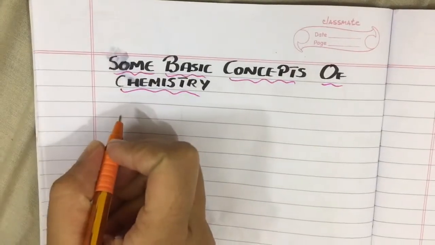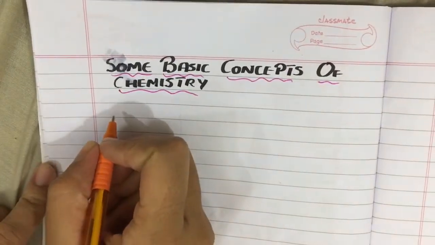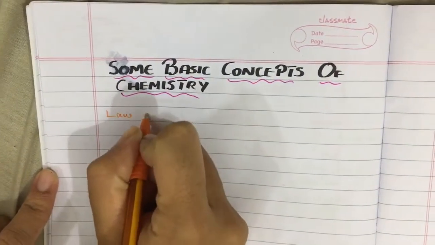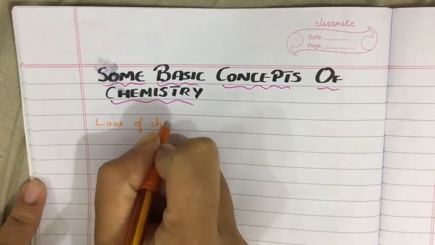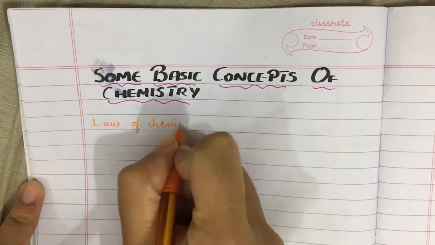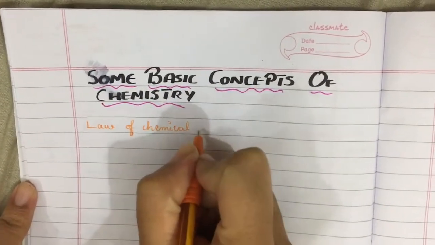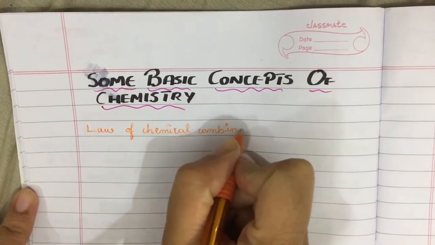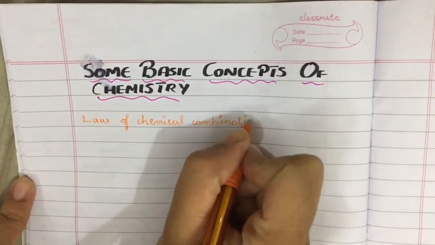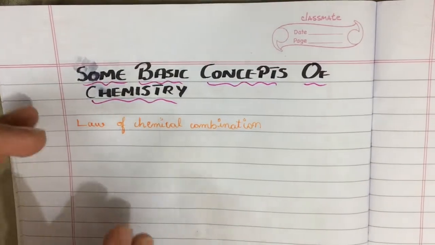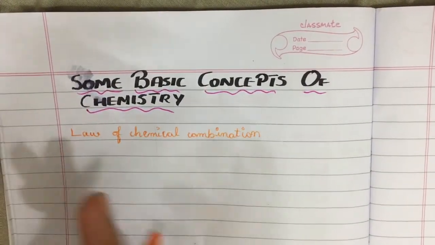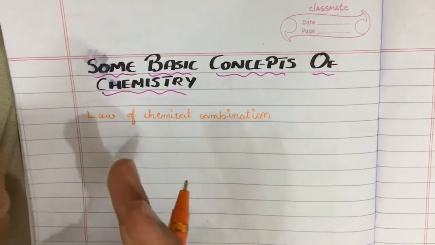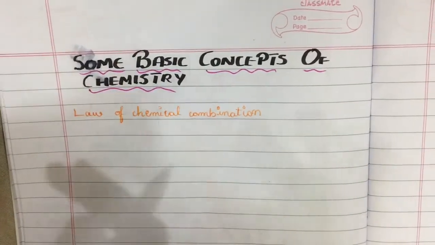The first law is the law altogether, known as the law of chemical combination. And under this there are five laws, that is law of conservation of mass, law of definite proportion, law of multiple proportion, Gay-Lussac's law of gaseous volumes, and Avogadro's law.